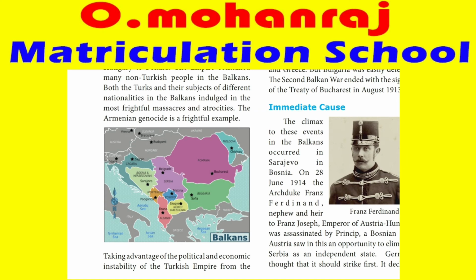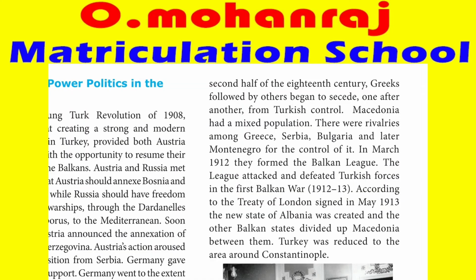Taking advantage of the political and economic instability of the Turkish Empire from the second half of the 18th century, Greece followed, and others began to secede one after another from Turkish control. Greece was a small place near Turkey. They saw there was no stability in Turkey, so slowly they separated themselves from Turkey.